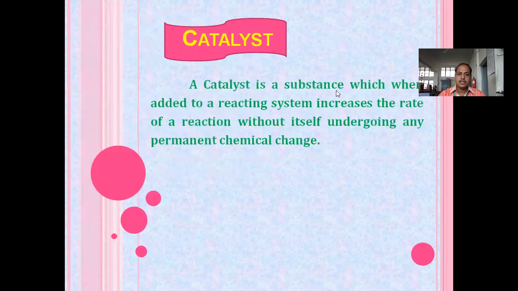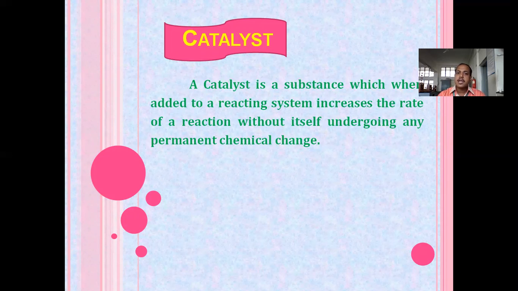So, catalyst. A catalyst is a substance which, when added to a reacting substance, increases the rate of reaction without itself undergoing any permanent chemical change. It is very important that a catalyst is a substance we can add to the chemical reaction.